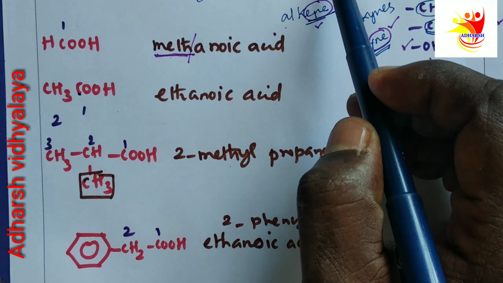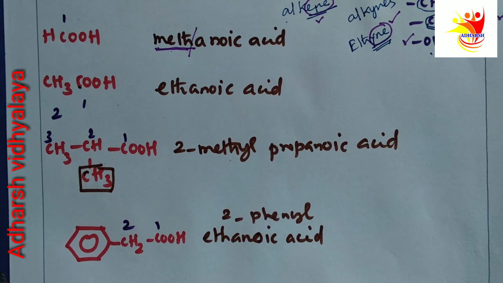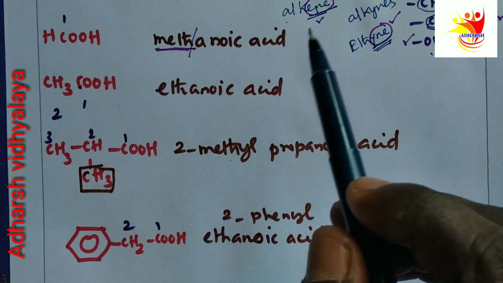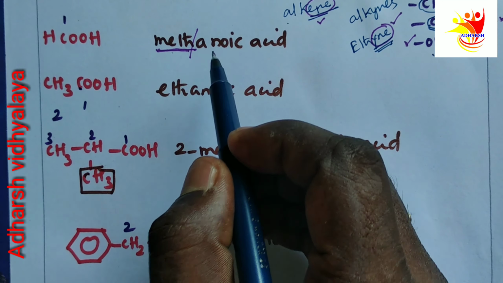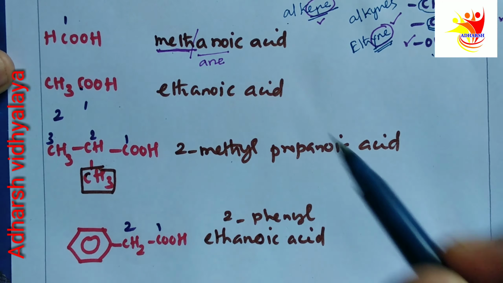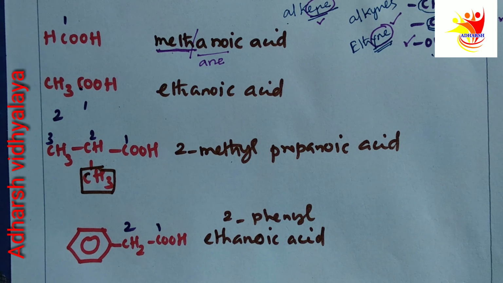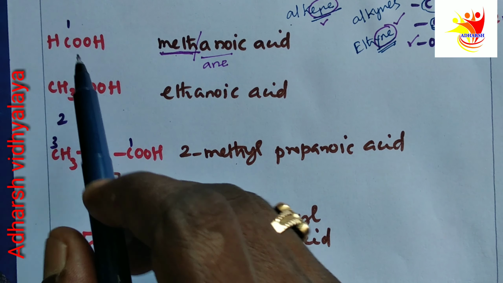What is the primary suffix? It indicates whether the compound is saturated or unsaturated. This compound is saturated, so its name ends with ANE. Then the secondary suffix: what functional group is present?